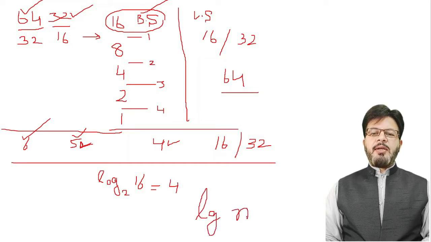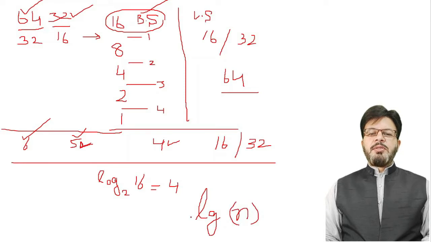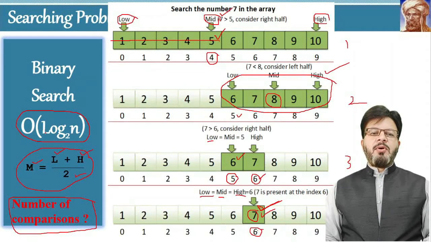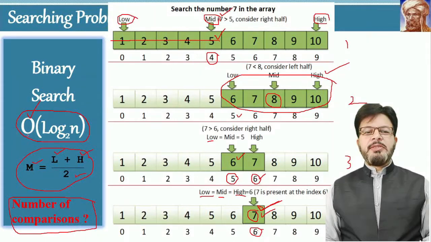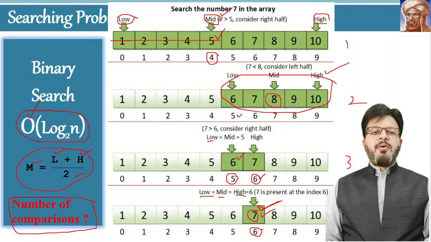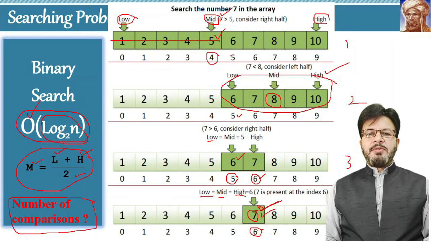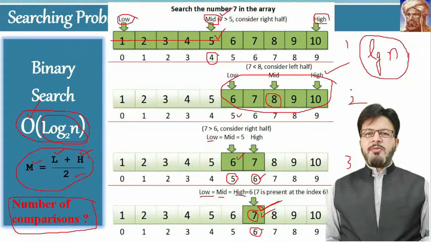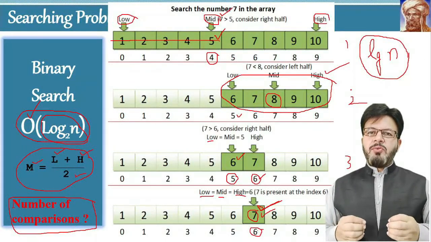When we write log n, it means we are talking about the log with base 2. So this number over here represents big O of log of n. What is big O? We will define this terminology in the next lecture. But for now, just forget about the big O. But the term log of n is taken from the number of comparisons required in this algorithm. Sometimes we write just lg to represent a log with base 2. No need to write the base 2, just write lg. It means we are talking about log 2. And in algorithms, we are using log 2 almost always.